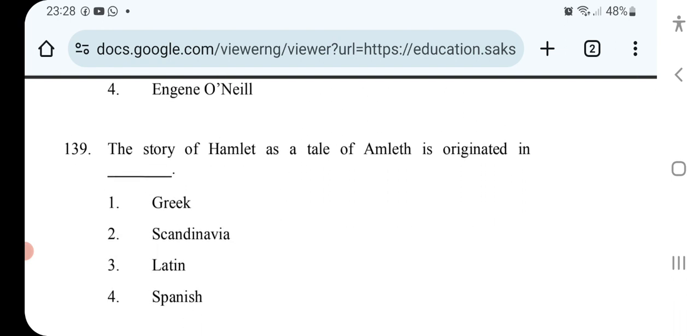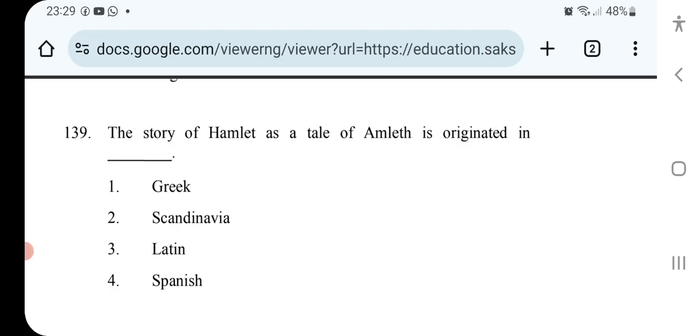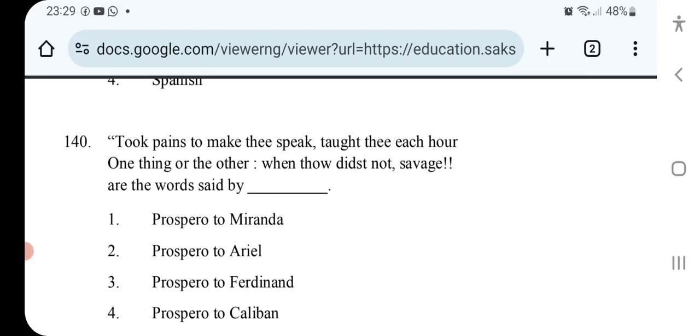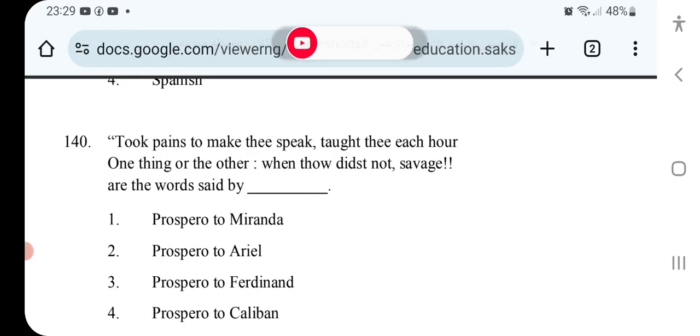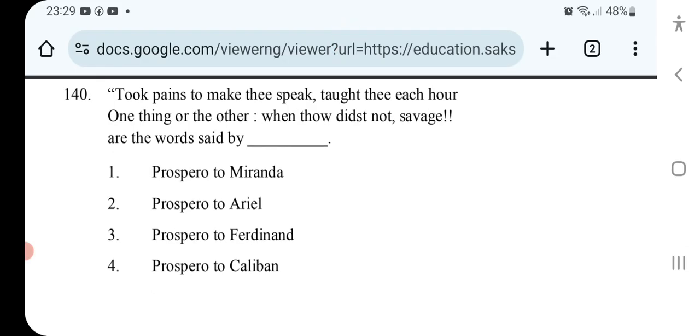The story of Hamlet as a tale of Hamlet originated in. Took pains to make thee speak, taught thee each hour one thing or other, when thou didst not, savage, are the words said by.